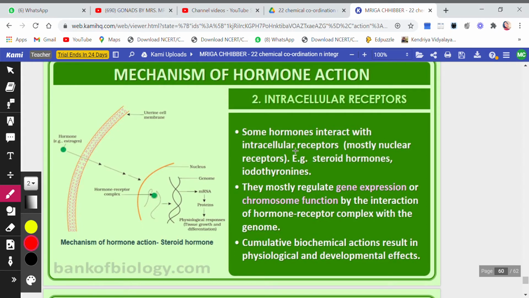Then intracellular receptors. Some hormones interact with intracellular receptors and mostly nuclear ones. See, this is the membrane, plasma membrane. This is cytoplasm. This is the nucleus. This is the nuclear membrane. So the receptor is present here inside the nucleus now.